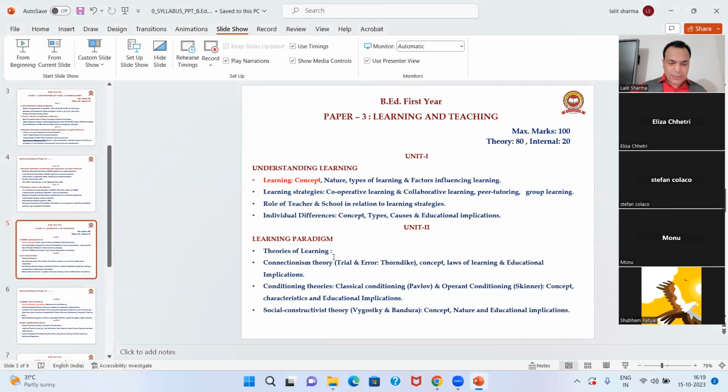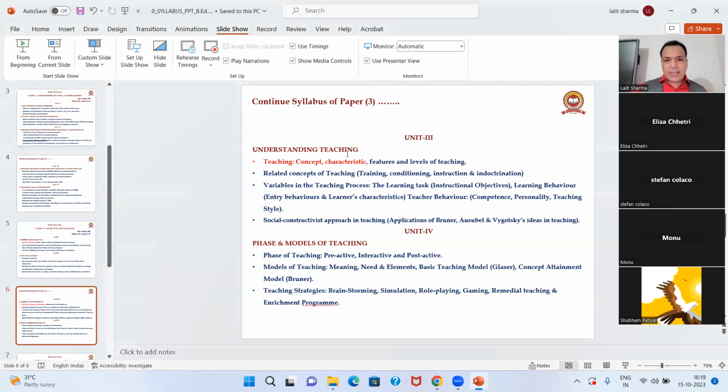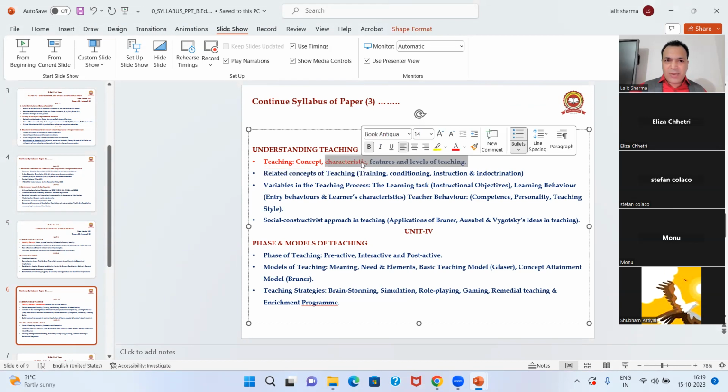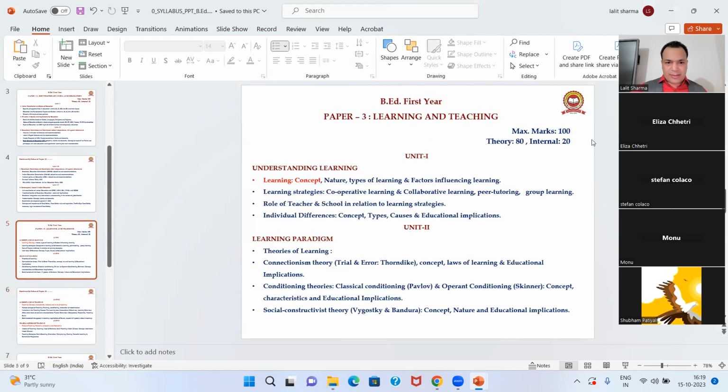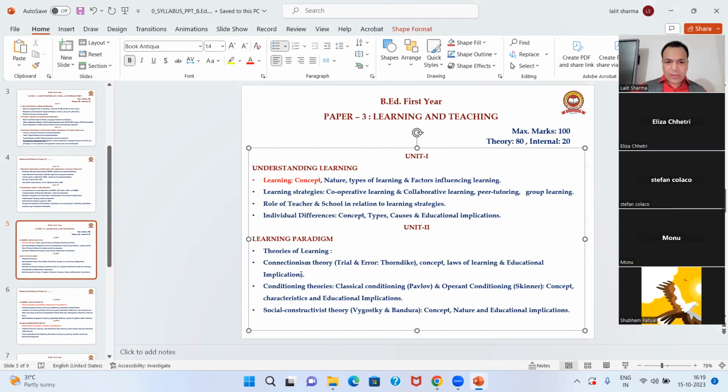In teaching, the levels of teaching we have already discussed. Today, along with this, we'll discuss the phase of teaching, and one learning theory, the theory of learning, connectionism.